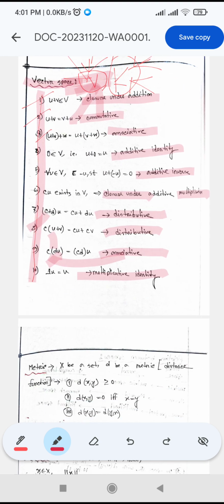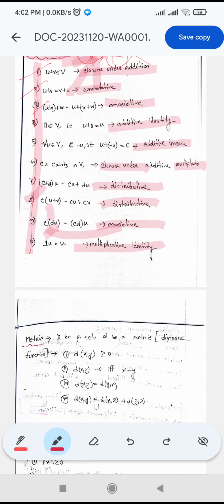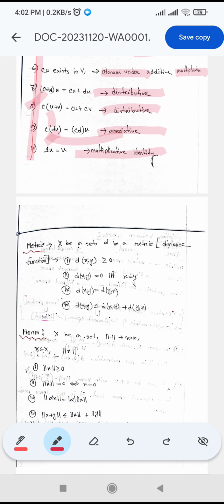Now more specifically we will define metric space. What is a metric space? A metric space is also defined on a non-empty set X, and a metric. What is a metric? A metric is a mapping, more specifically a distance function, which follows these four properties. For two elements x and y from the set X, d of x, y is always non-negative.